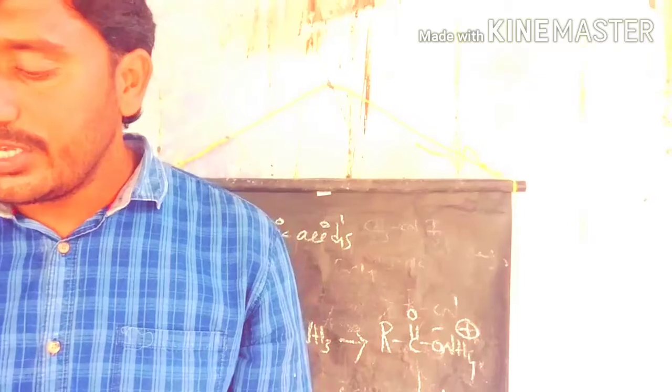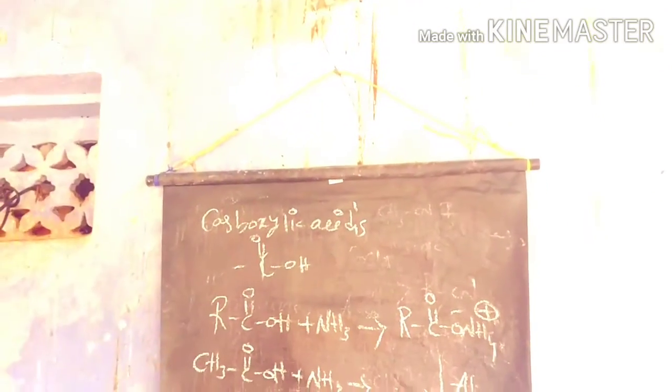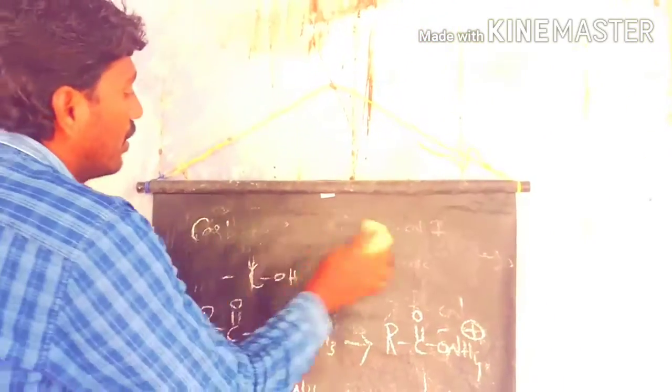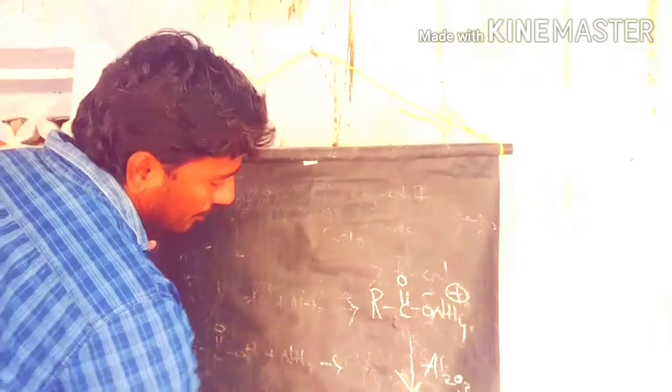Next we see another important reaction, preparing the isocyanates from primary amines. This is also one of the identification tests of primary amines. We know this reaction very well, the carbylamine test. In the carbylamine test, the primary amines react with chloroform and a strong base like sodium hydroxide or potassium hydroxide to produce isocyanates as the products. Let's see the isocyanate preparation from primary amines.